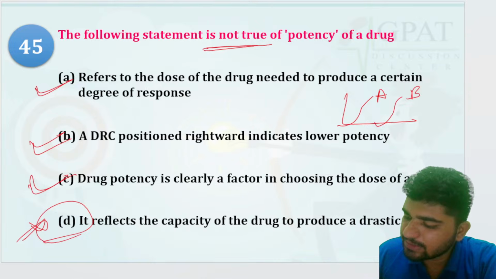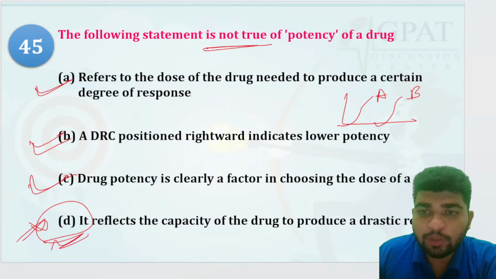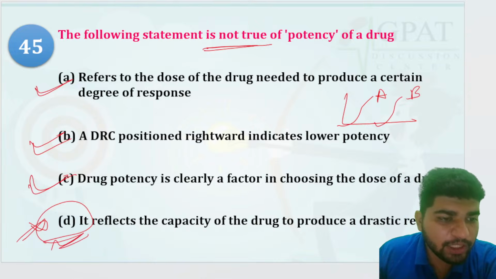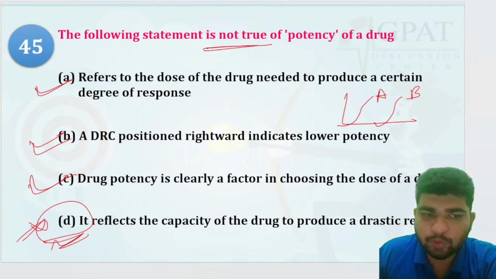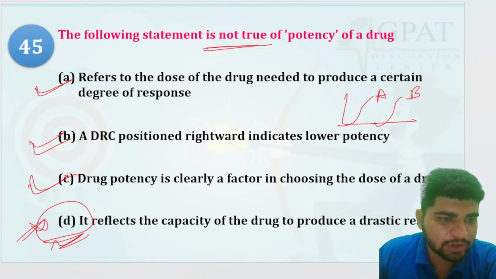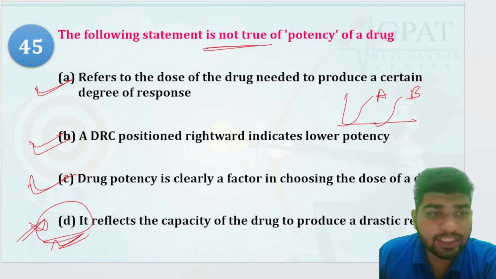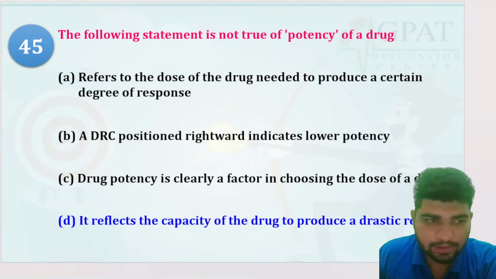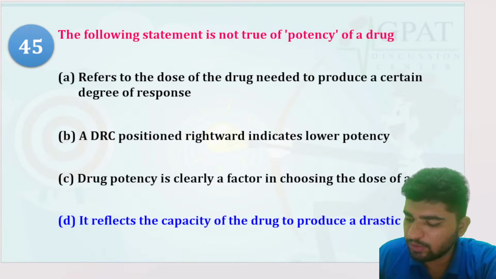So the answer would be D. Which one is more potent? A is more potent. Correct. Okay, very good. And which one is more efficacious in the context of A and B? You can skip the question. Okay, go on. No worries.